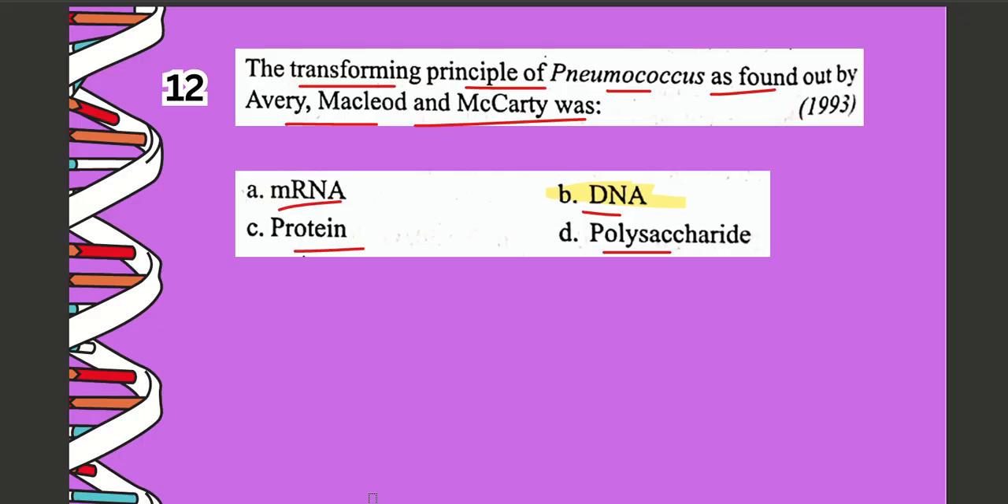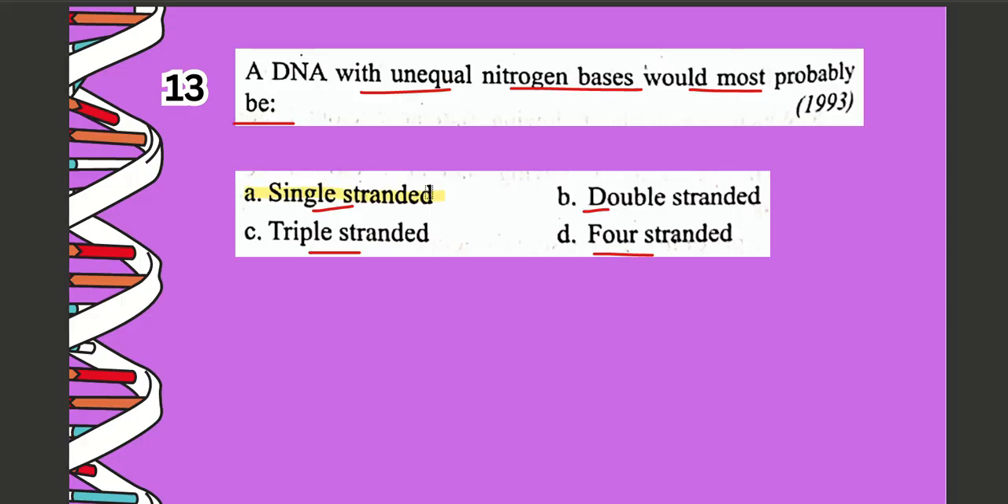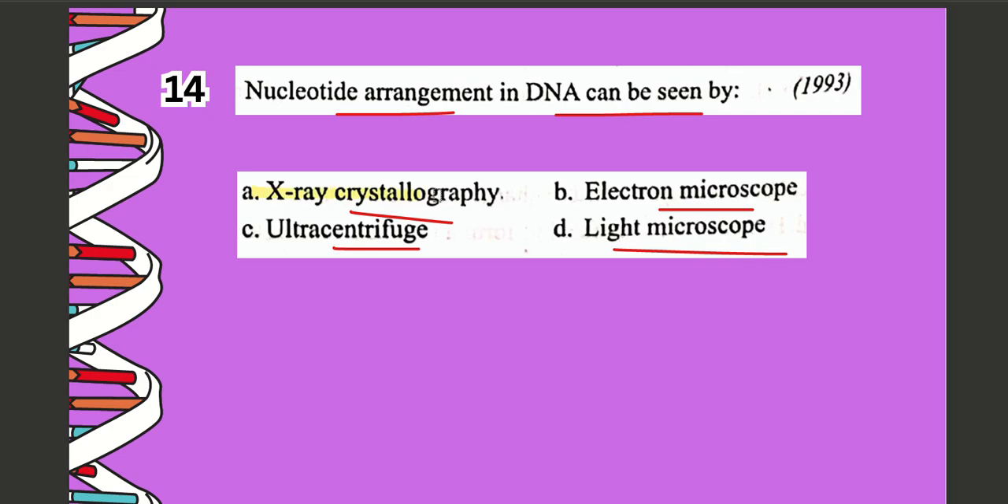Next question, question number 13. A DNA with unequal nitrogen bases would most probably be A single stranded, B double stranded, C triple stranded, D four stranded. The correct option is option number A, which is single stranded. Next question, question number 14. Nucleotide arrangement in DNA can be seen by A X-ray crystallography, B electron microscope, C ultracentrifuge, D light microscope. The correct option is option number A, which is X-ray crystallography.